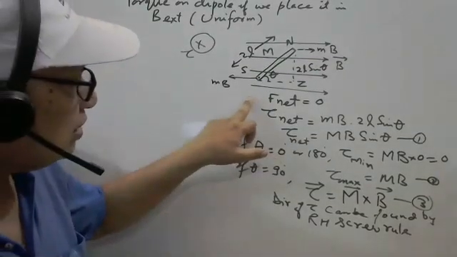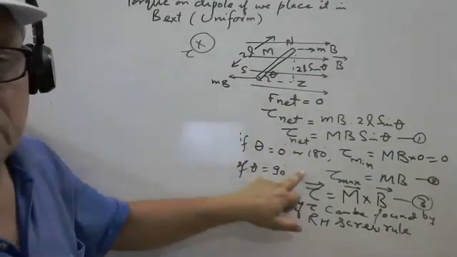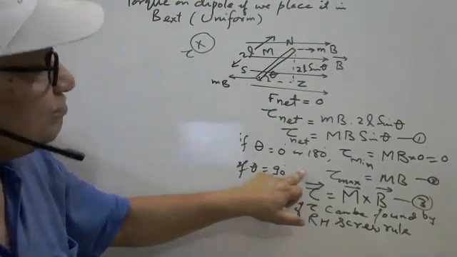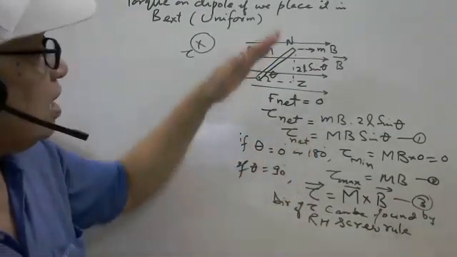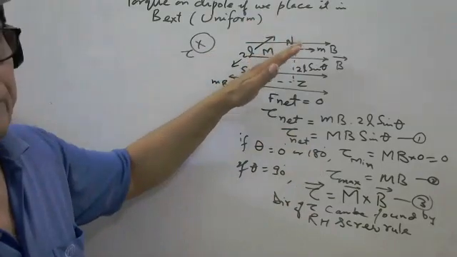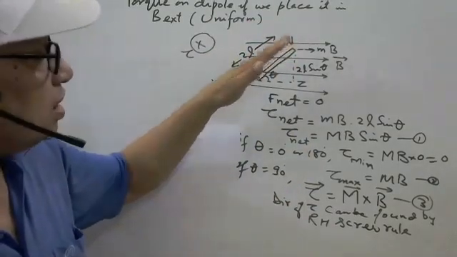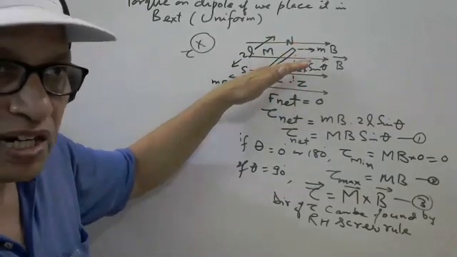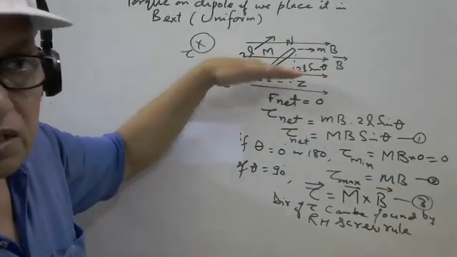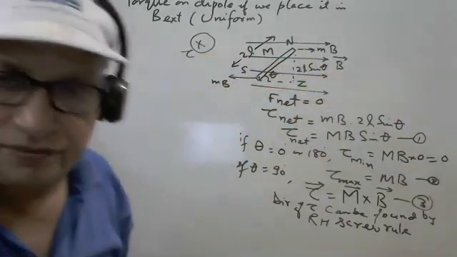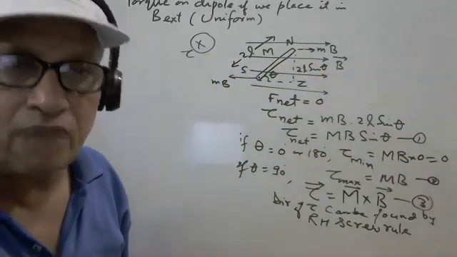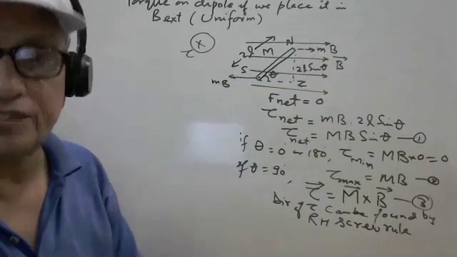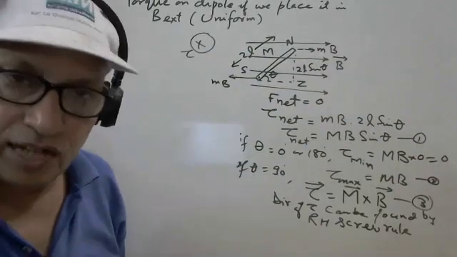Net force is 0, and net torque is also 0. If we place the magnet in an external magnetic field, it tends to rotate the dipole and ultimately aligns in the direction of the external magnetic field. That's all. Finish. Got this point?